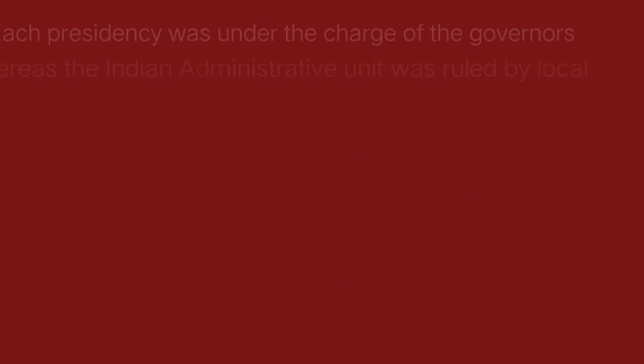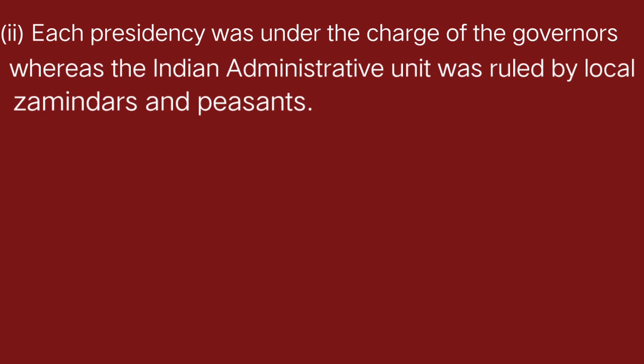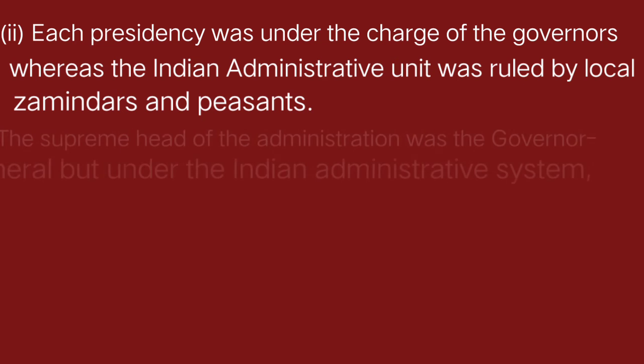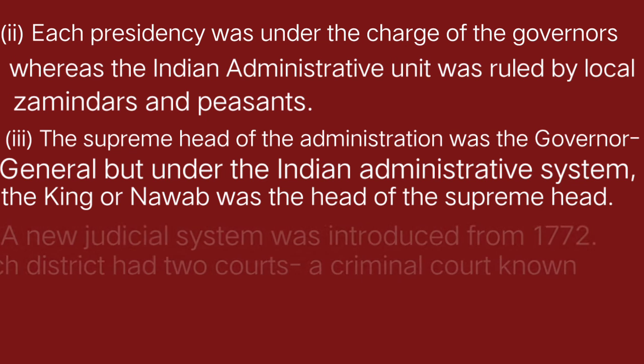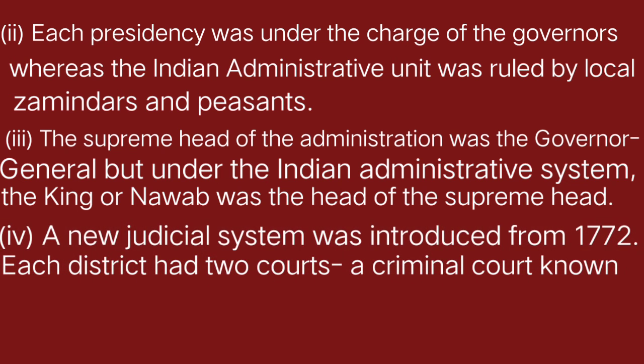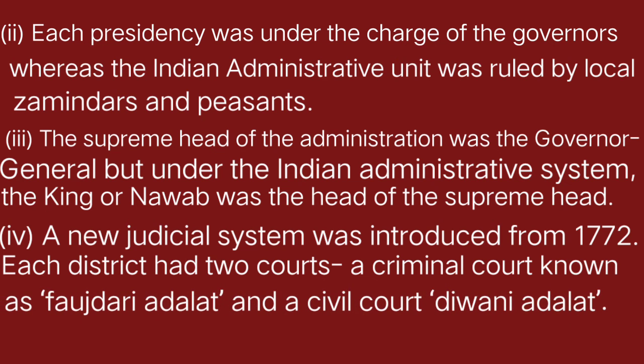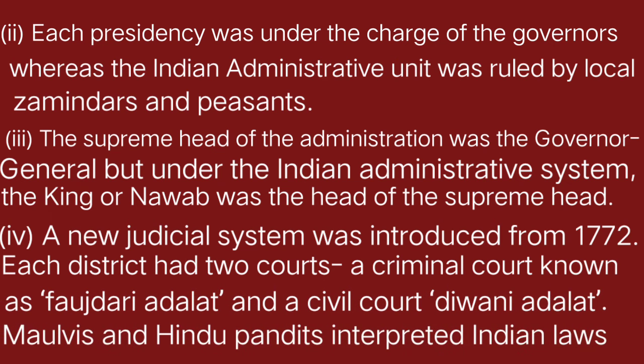Okay, point number 2. Each presidency was under the charge of the governors, whereas the Indian administrative units were ruled by the local zamindars and peasants. Okay, under the company, what happened? Governors became in charge. Okay, and in Indian administration, it was seen that local zamindars and peasants were in charge. Okay, point number 3. The supreme head of the administration was the governor general, but under the Indian administrative system, the king or nawab was the supreme head.